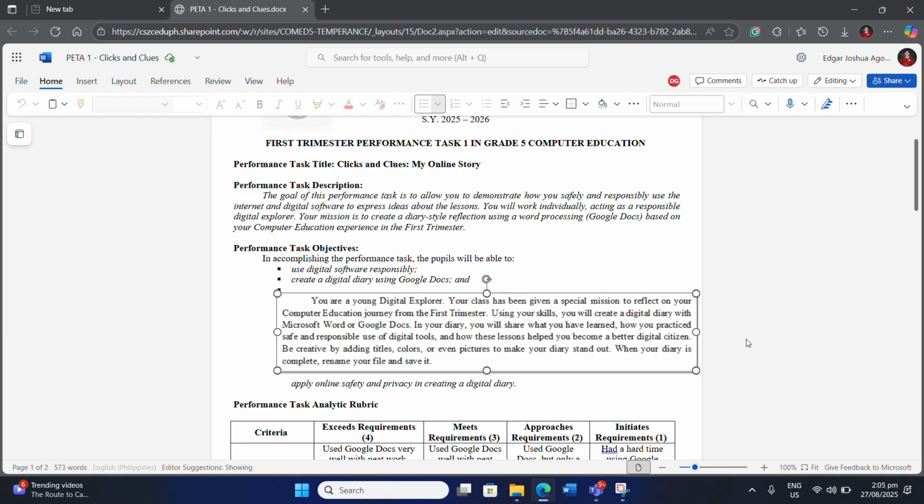You're going to be creative in doing your digital diary by adding titles, colors, and pictures to make your diary stand out. When your diary is done, you're going to rename your file or document and then save it. Later on, I am going to show you.